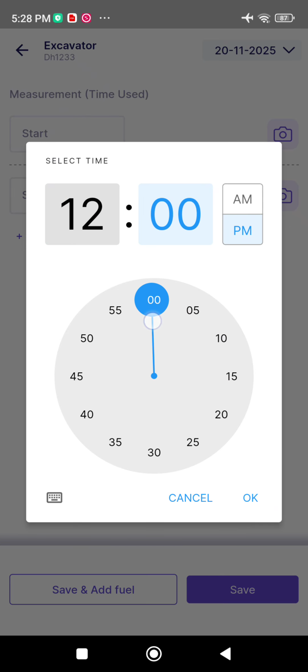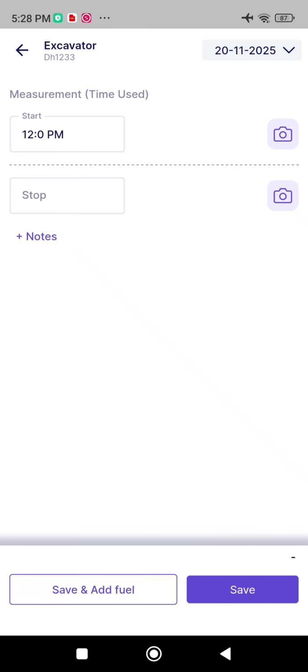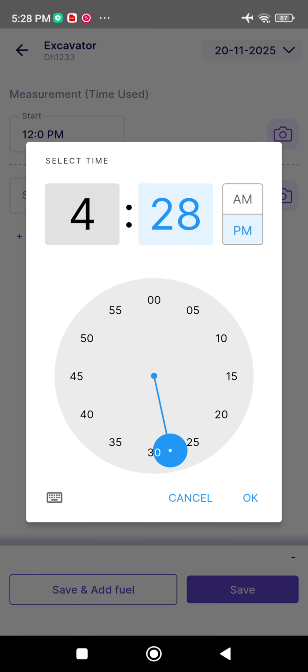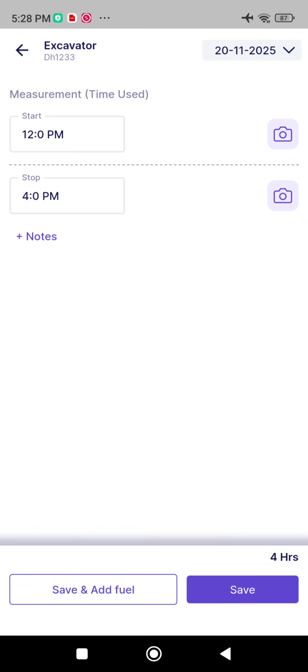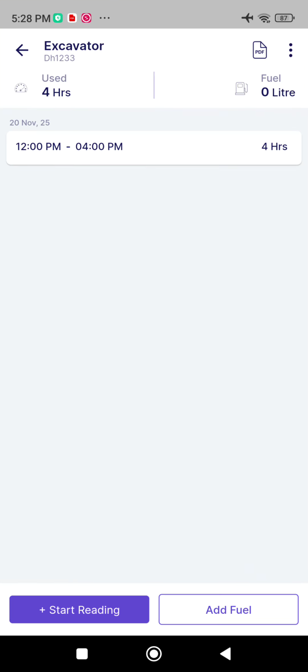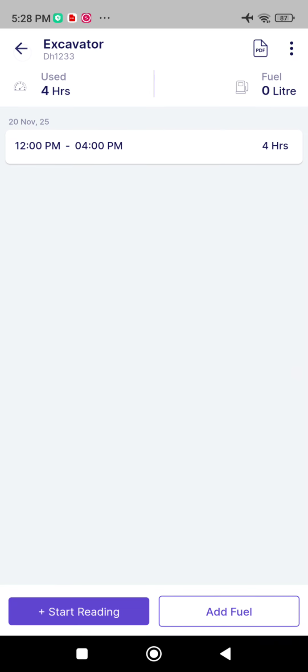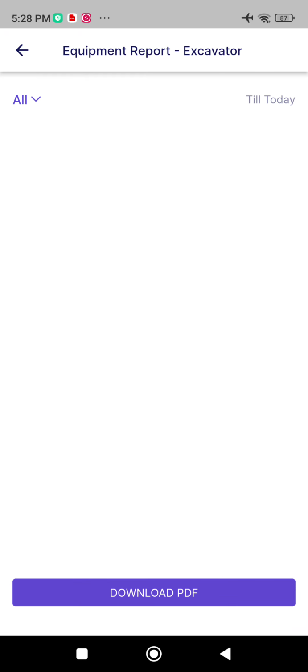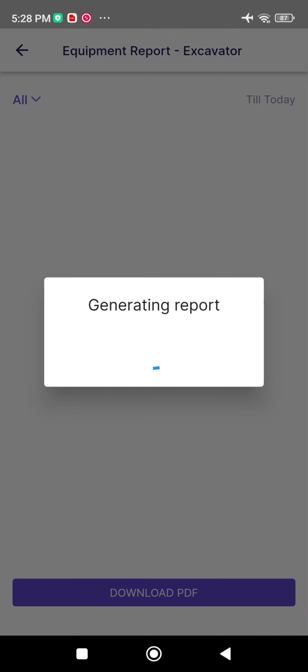we have started using it and the end time, let's suppose 4 p.m. You can also attach an image and click on save. Similar to my previous JCB record, you can also open this and record, see all the records you have entered, and you can generate the PDF by clicking on the PDF button and download the PDF report.